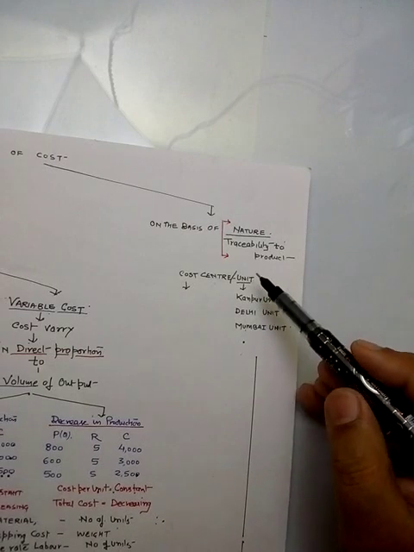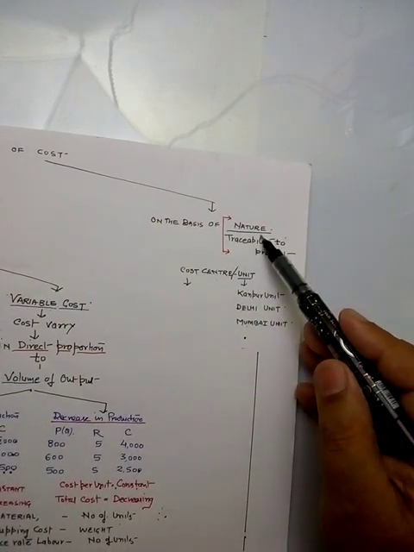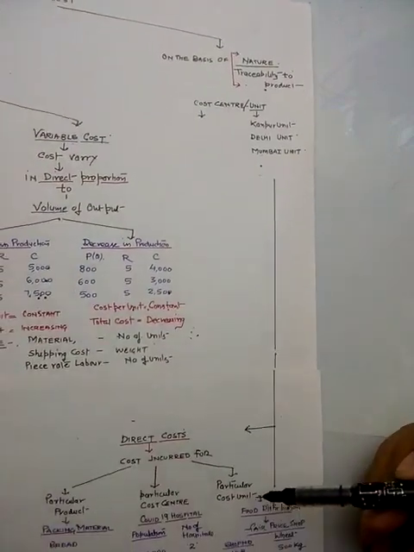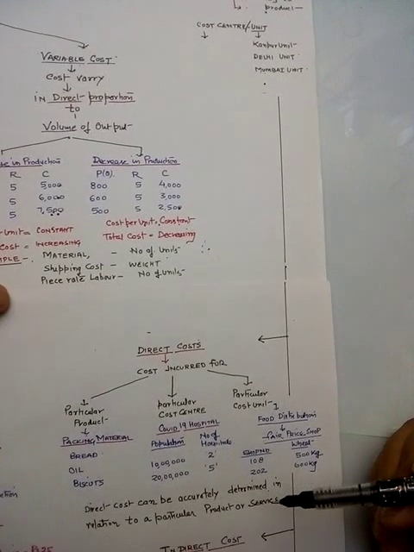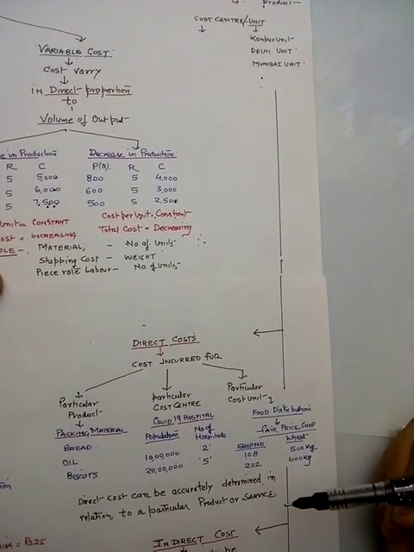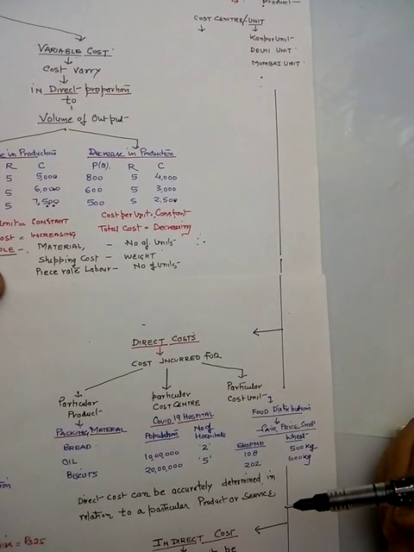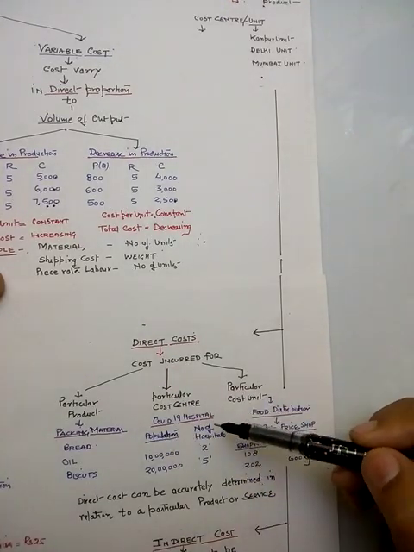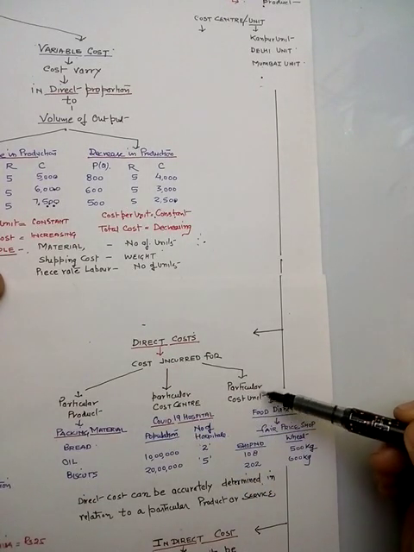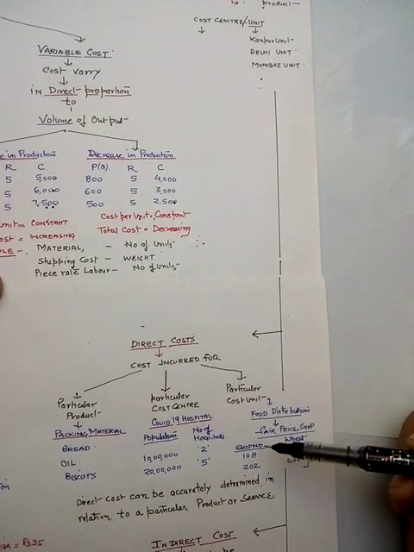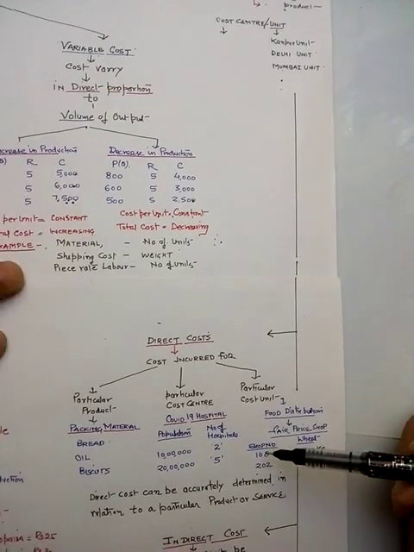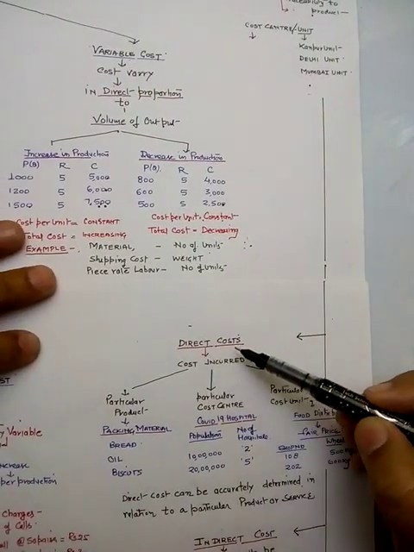Now we are going to discuss this on the basis of traceability or nature. The first cost we have to discuss is the direct cost, and this is a much easier cost to understand because we can directly say that this cost belongs to a particular production, this cost belongs to a particular center, this cost belongs to a particular person. So we can directly claim that this cost is related to a particular person or center. So what is the direct cost?